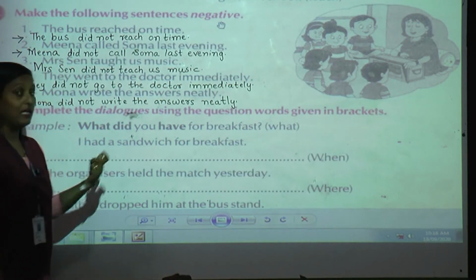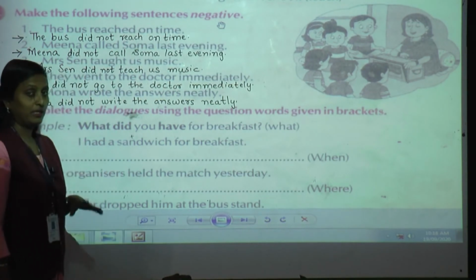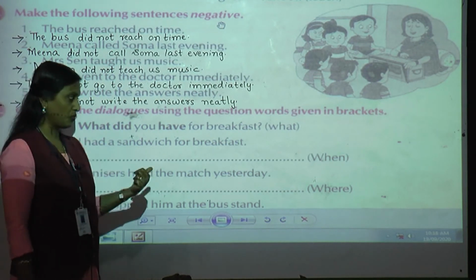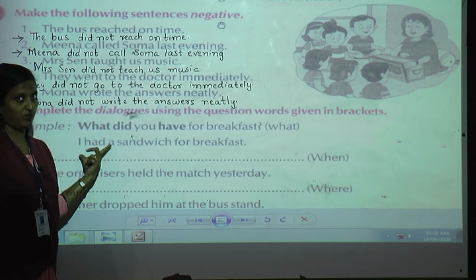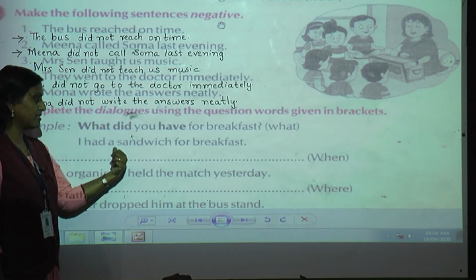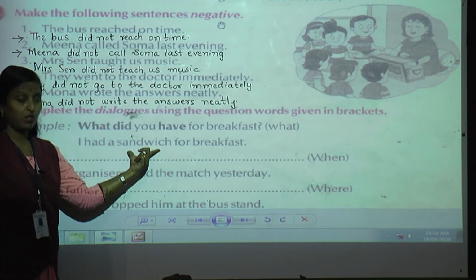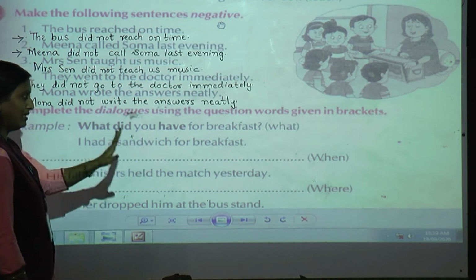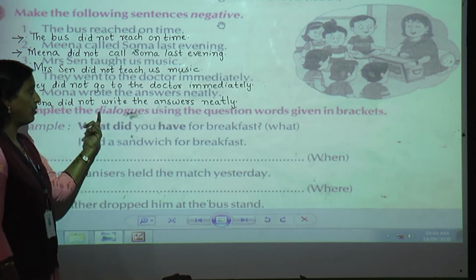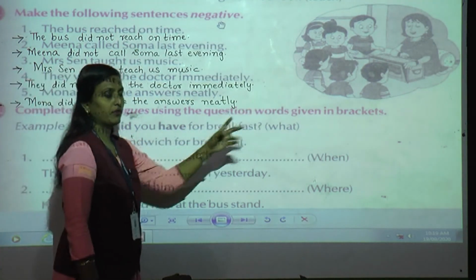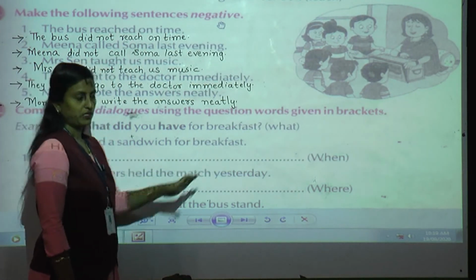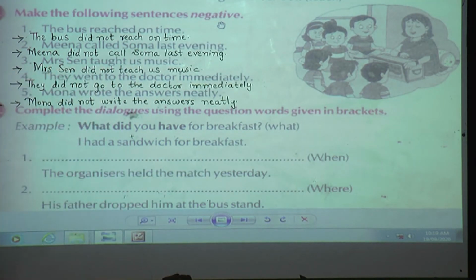Whatever is the answer will not come in the question. I told you this when we were doing the simple present tense also. When we are writing a question, only the question will come. Here you can see, I had a sandwich. Sandwich is the answer for that question. So here you are not going to write the answer, only the question, because we are asking a question. What did you have for breakfast? The answer is, I had a sandwich for breakfast. Now we will start with our exercise. I hope that you have completed that exercise.